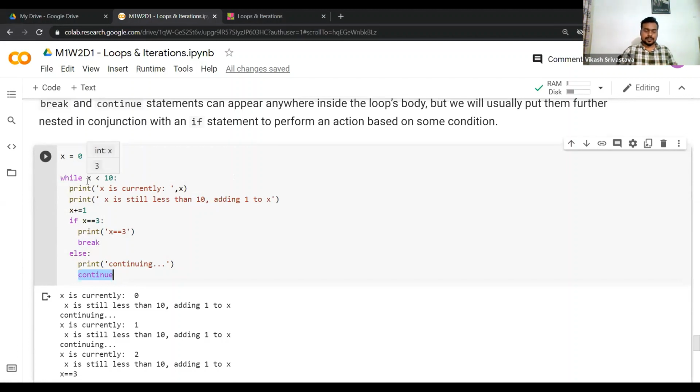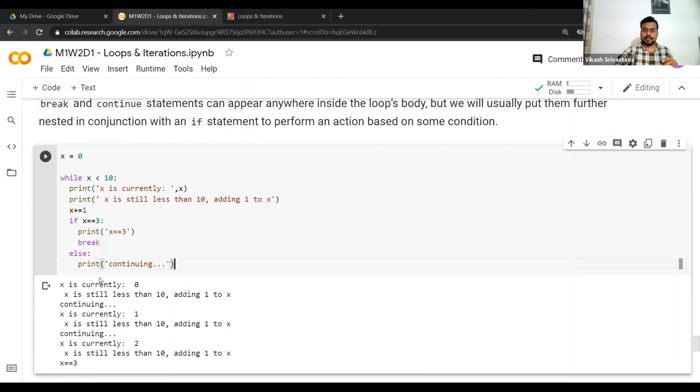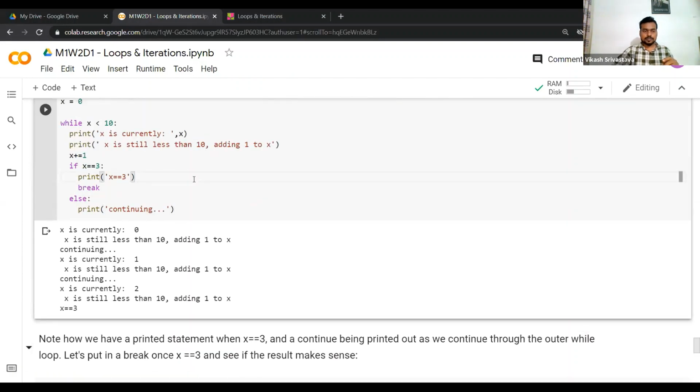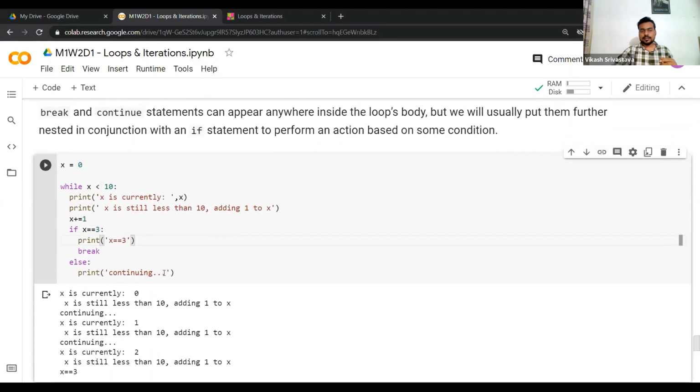It would be interesting to see if I don't have this continue here. So this will again print the same thing, right? Of course, whatever is written within the while block, if everything is executed, it will go to the next iteration. Now it will check whether that condition is being satisfied. So let's say I comment this out. What do you think will happen in this case?